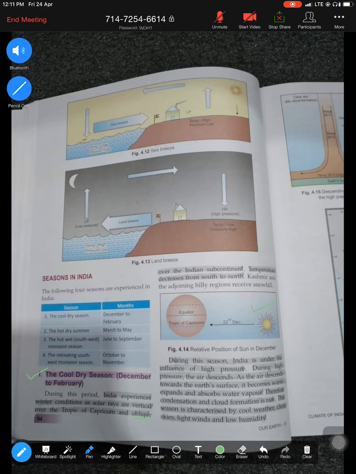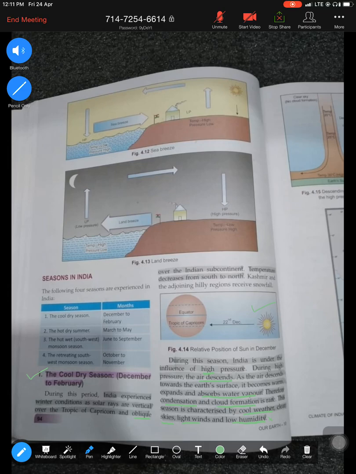Now because the temperature is low in this season, what is happening to pressure? Pressure will be high. As we all know, pressure and temperature are inversely related to each other. So because the pressure is high, what is happening? The air starts descending, meaning it drops down, absorbs a lot of water vapor, and because it's absorbing a lot of vapor and descending, there's no condensation taking place, there's no cloud formation. That's why this season is mostly characterized by cool weather, clear sky, very light wind and low humidity.